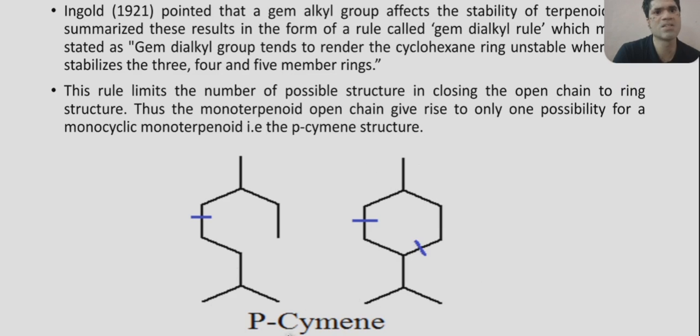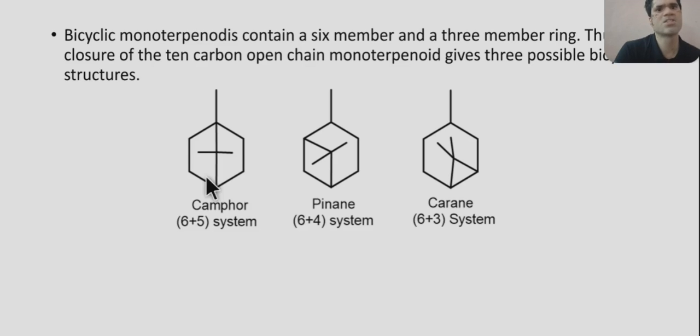So in this case, para-cymene, when ring closure takes place, gives a 6-membered ring. So this is just one product. Next, bicyclic monoterpenoids containing a 6-membered and 3-membered ring.